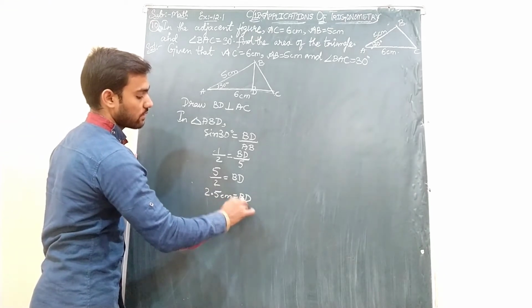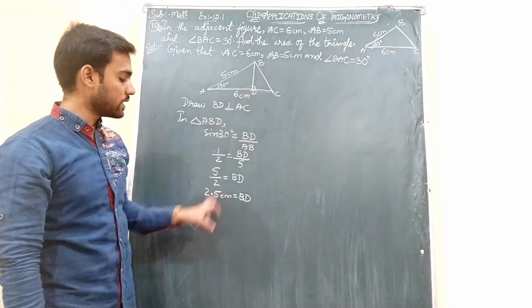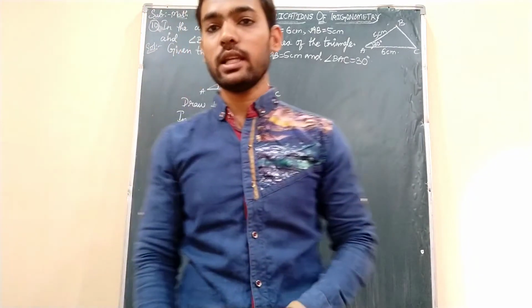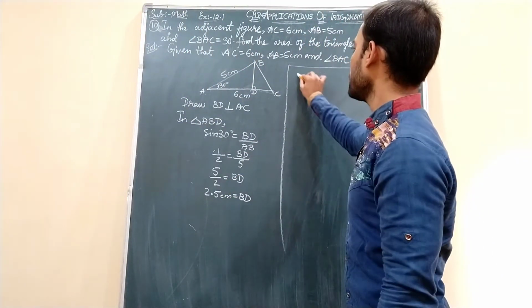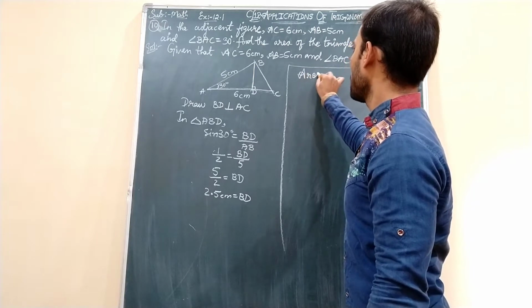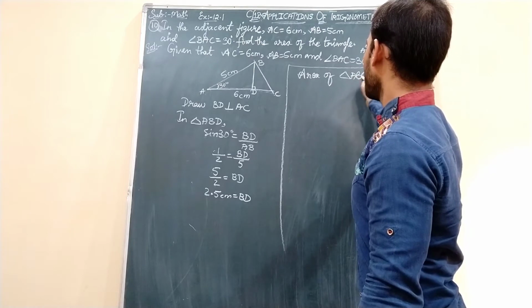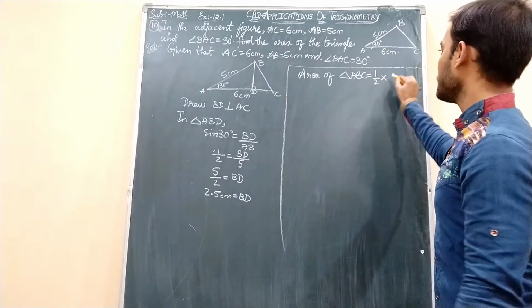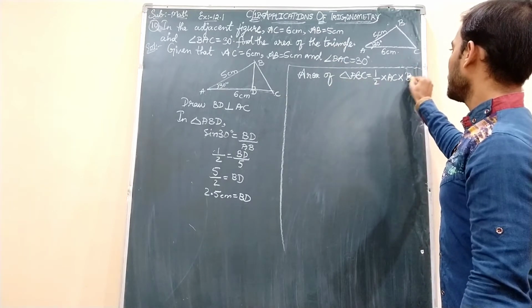Okay students, we got the side BD. Now we have the base as well as the height, just now we have calculated. So now you can find the area of this triangle using the formula half into base into height. Okay students, area of triangle ABC is half into base is AC and height is BD.